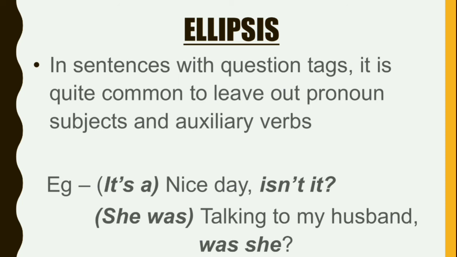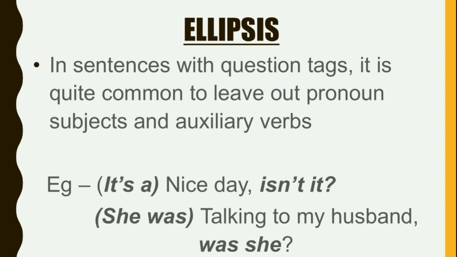Such sentences are considered ellipses. In sentences with question tags, it is quite common to leave out pronoun subjects and auxiliary verbs. Look, nice day, isn't it? So it is obvious that the person is talking that it is a nice day. We assume that he is telling it's a nice day, but that part is avoided. That is called ellipsis.